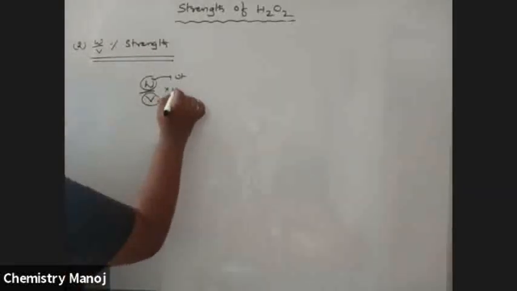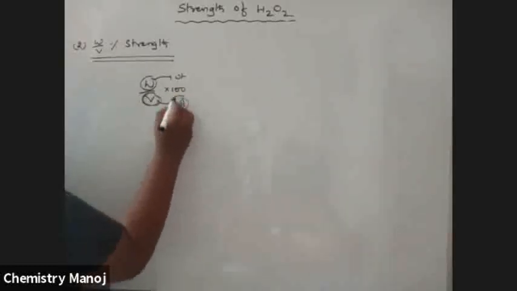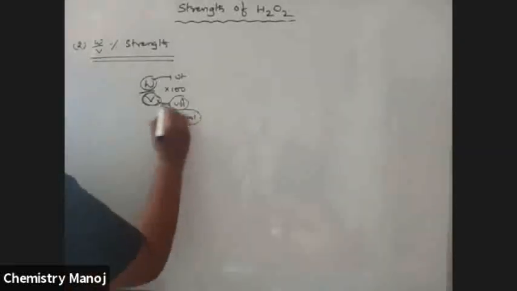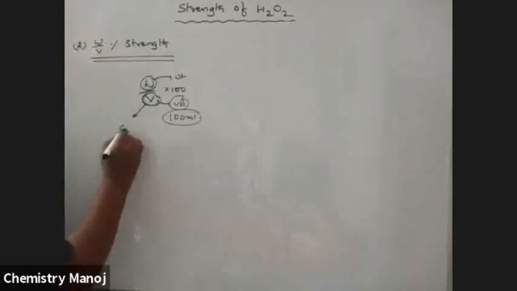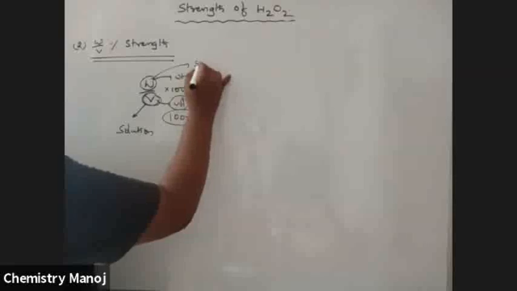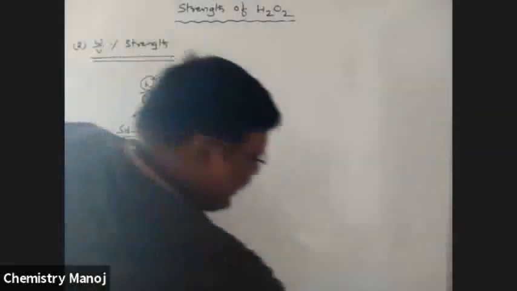If it is per 100, the volume of the solution is 100 ml. The denominator applies to the solution and the numerator applies to the solute. I already explained this in molarity concepts, so once again I am explaining here.